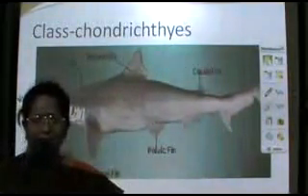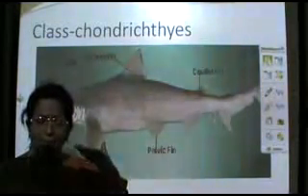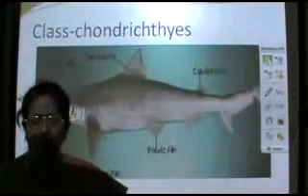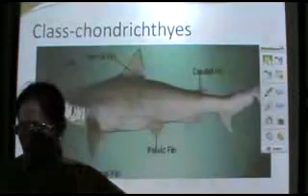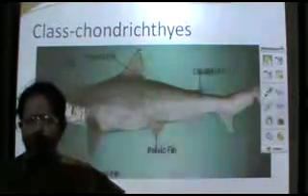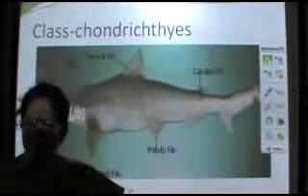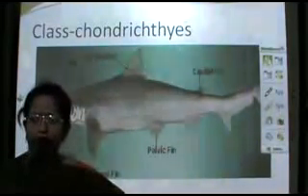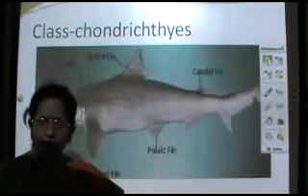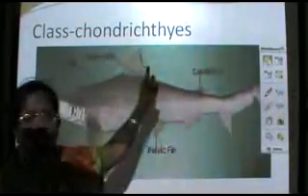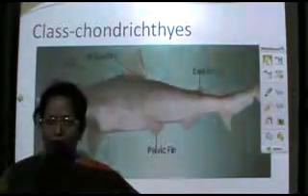The excretory system is characterized by the presence of well-developed kidneys, which are called the mesonephros kidney. And the nitrogenous waste here is in the form of ammonia if they are freshwater fishes, or in the form of urea as in the marine fishes. When the nitrogenous waste is in the form of ammonia, you call these fishes ammonotelic animals. And if the nitrogenous waste is urea as seen in the cartilaginous fishes, then you call them ureotelic animals or fishes.